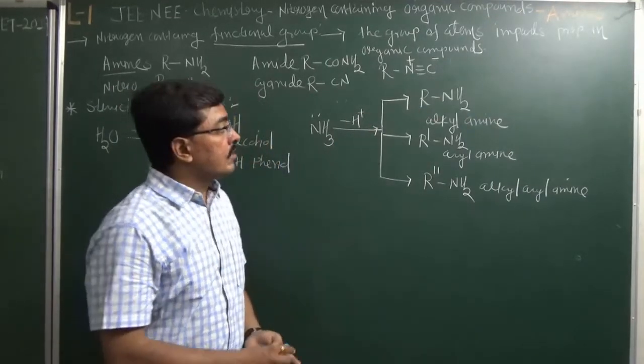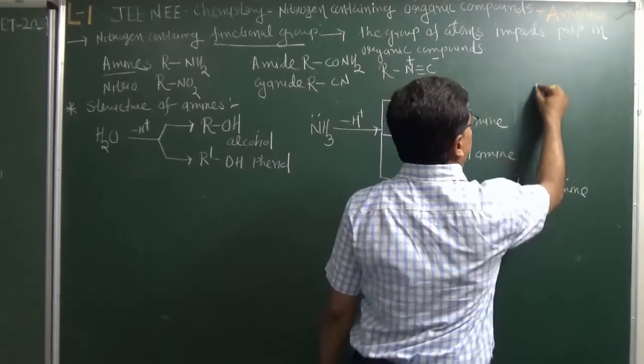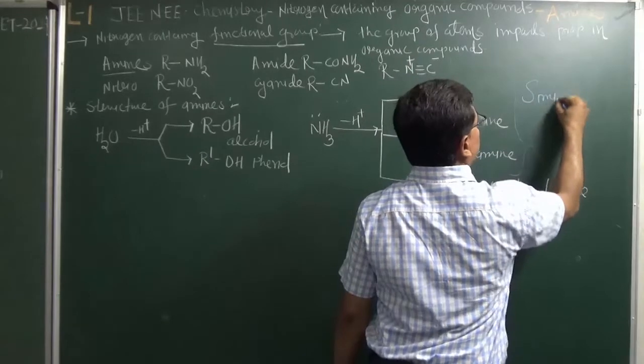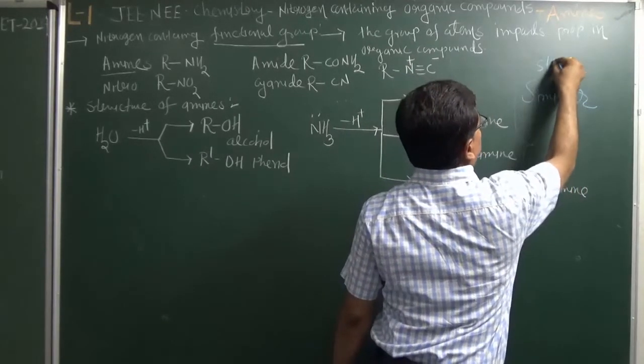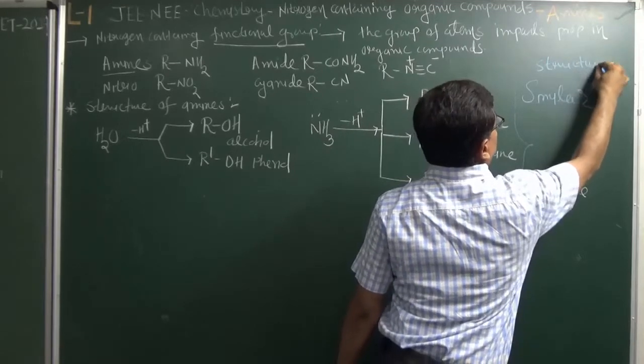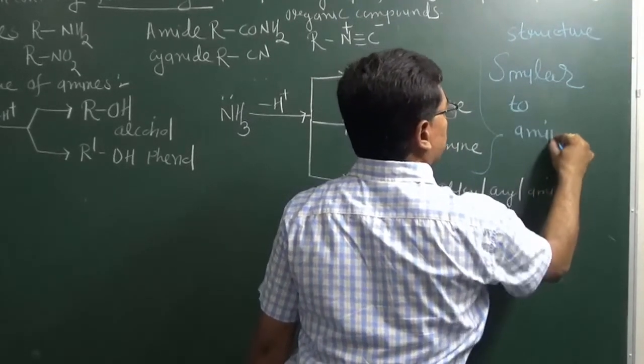So it is observed that the structure of amine compound is similar to ammonia. We can give these things that it is the structure of all these amine compounds. This structure is similar to amine compound.